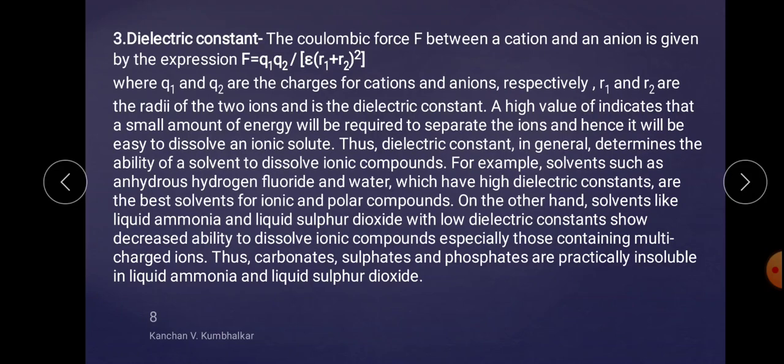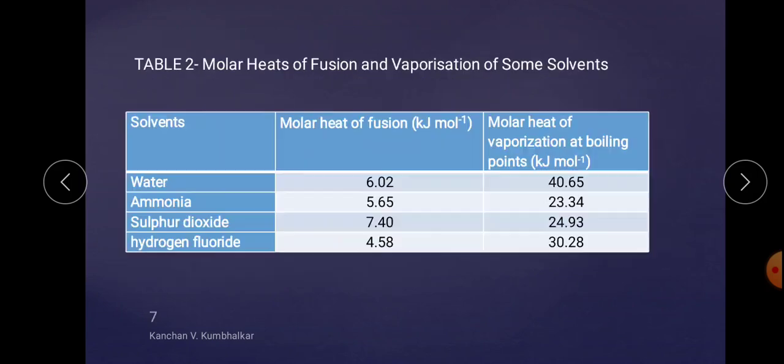The heat of fusion and vaporization indicate the nature and strength of forces by which the molecules of the solvent are held together in the solid or liquid state. Obviously, the heat required to break them depends on this. For example, we know that in water, ice is properly arranged and the molecular bonding is strong as compared to the liquid phase of water. Then in the gaseous phase, the intermolecular distance is very high, the intermolecular bonding is very weak, so they are scattered.